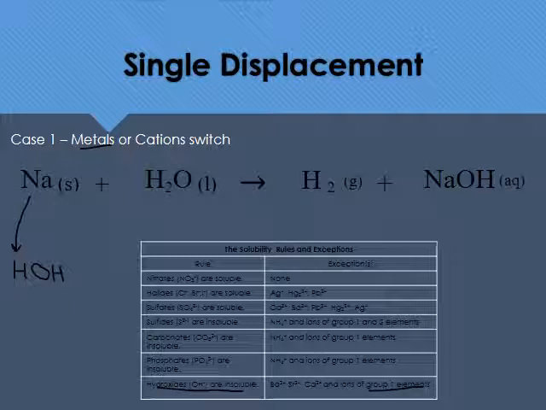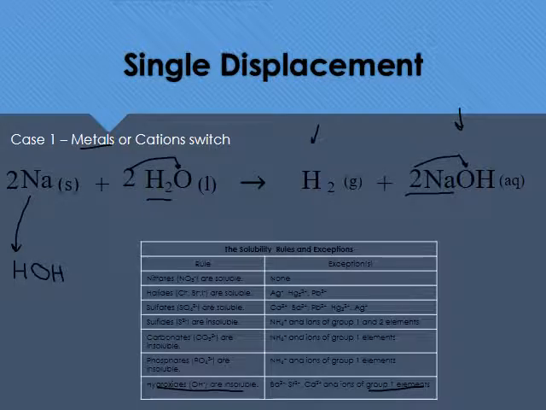Now this one's a little difficult to balance, and what makes it difficult is we have hydrogen appearing in both of our molecules on the right. And if you count them up, we've got 2, and we've got a third one here. And my suggestion is you always like to even out atoms. So we're going to put a 2 in front here, because that should give us 4 hydrogens on our right side. So that 2 also gives us 2 sodiums. So back to the left, we'll put a 2 in front. And as we move to our last part here, we've got only 2 hydrogens on the left. Putting a 2 in front should give us 4. And if you count up the oxygens, we've got 2 oxygens, and we have 2 oxygens. So that one ends up being balanced.